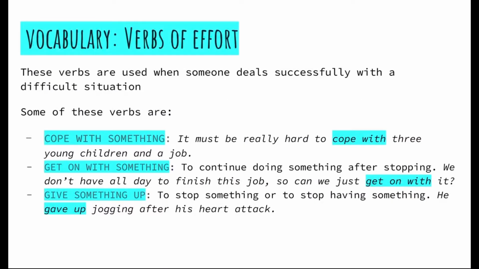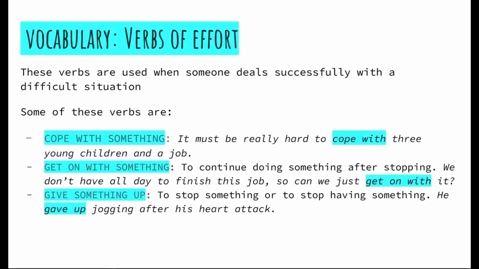Hello, my name is Noelia and I'm going to explain the last part of this unit, which is the vocabulary. So in Unit 10, the vocabulary focuses on a type of verb called verbs of effort, and basically all of them deal with the idea of overcoming a difficult situation successfully. So now I'm going to explain the meaning of the most common ones, and I will add some examples as well to make it easier to understand.